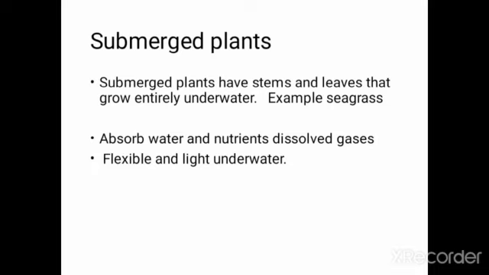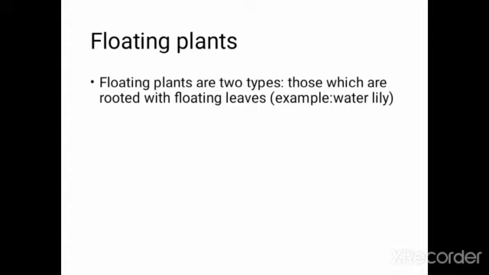Submerged plants have stems and leaves that grow entirely underwater, for example, seagrass. Now see what they do: they absorb the water and nutrients and dissolved gases surrounding them. Second one, flexible and light underwater stems that help plants to survive in strong water currents. Example, pondweed. Floating plants float on the water.